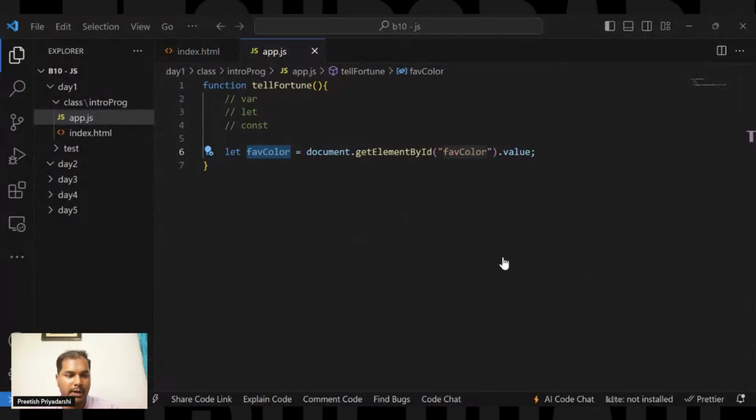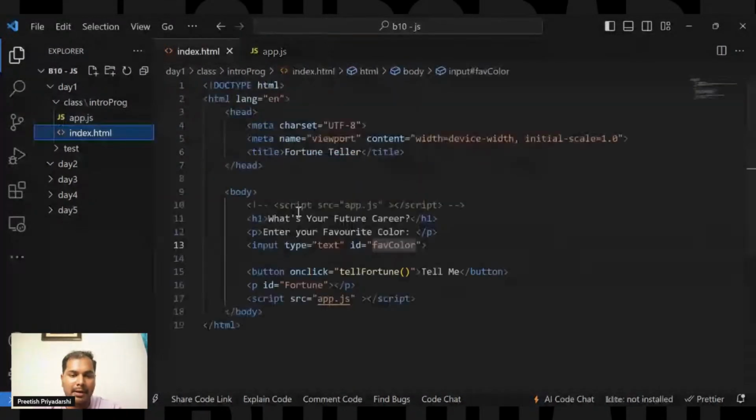So here, from the HTML document, it will grab the element that has the id favColor. That is the input field. In the HTML document, we have given the id favColor to this input field.